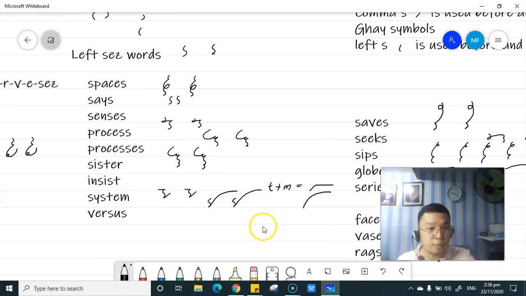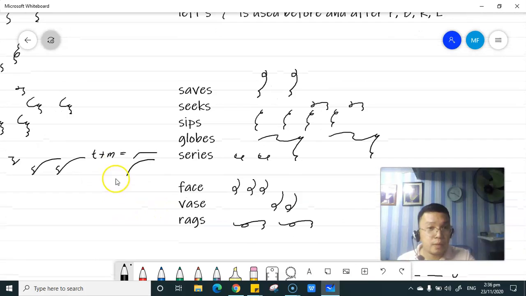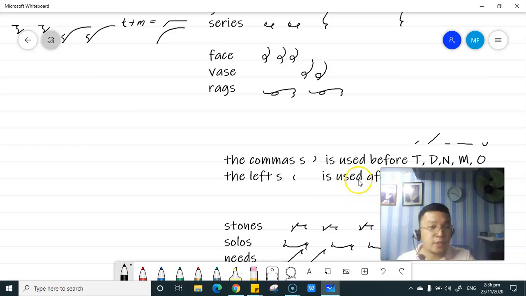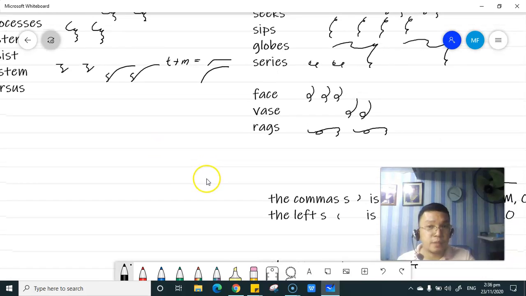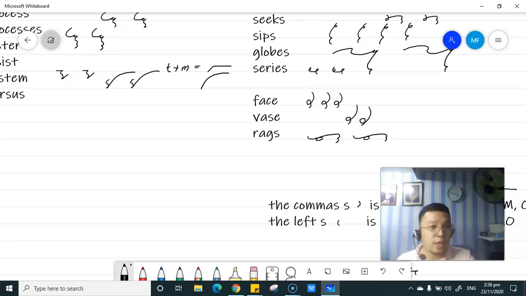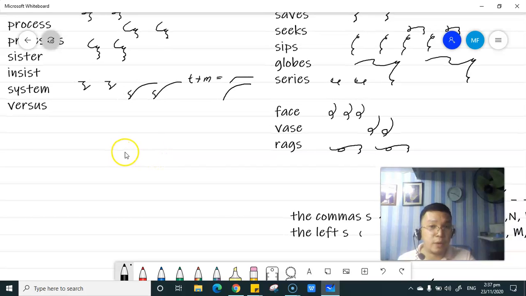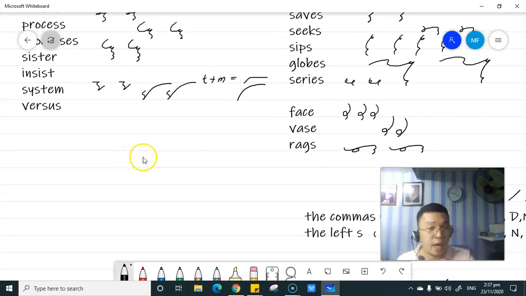So, let's take a look. See? Left S is used after the T, D, and M symbol. Okay? So, it is used before T, D, and M symbol ang comma S. Okay? Kaya, comma S or the right S rather ang ginamit natin because it ends with the right S.